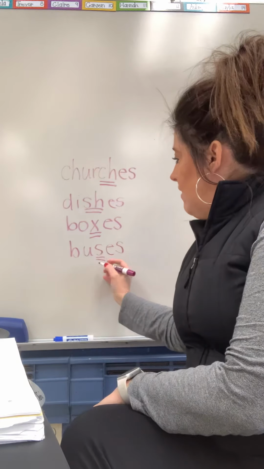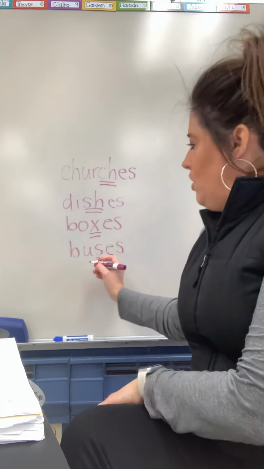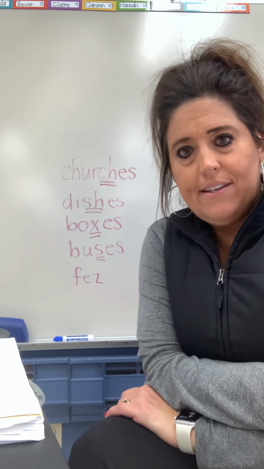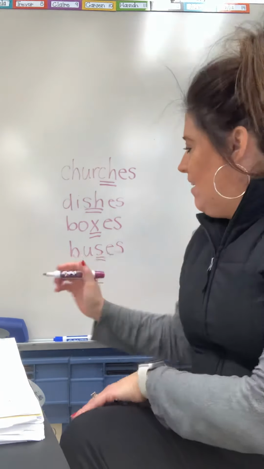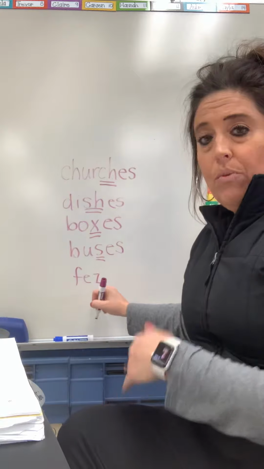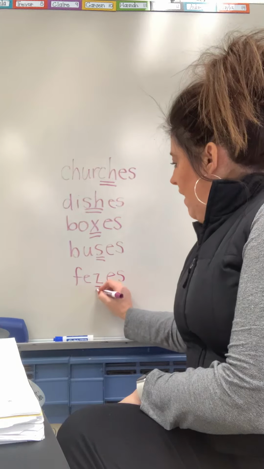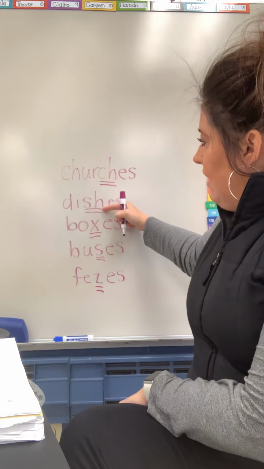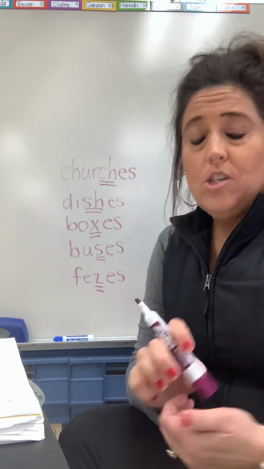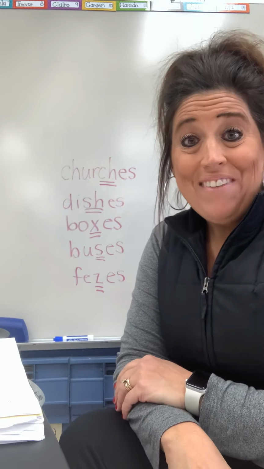The last one we're going to talk about today is when you have a noun that ends with the letter Z. It's not very common. You don't hear it a whole lot, but we do have some in our language. A fez. Do you know what a fez is? A fez is a type of hat. Fez is spelled F-E-Z, so you have the Z ending here. So if I wanted to say there were several fezes for sale, we would add an ES to the word fez. So CH ending, SH ending, X ending, S ending, and Z ending words are going to be made plural by adding an ES as opposed to just an S. Okay, hope that's helpful.